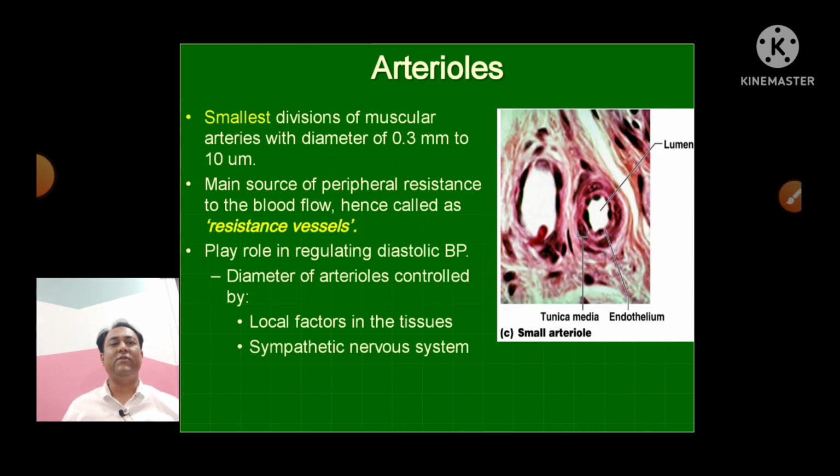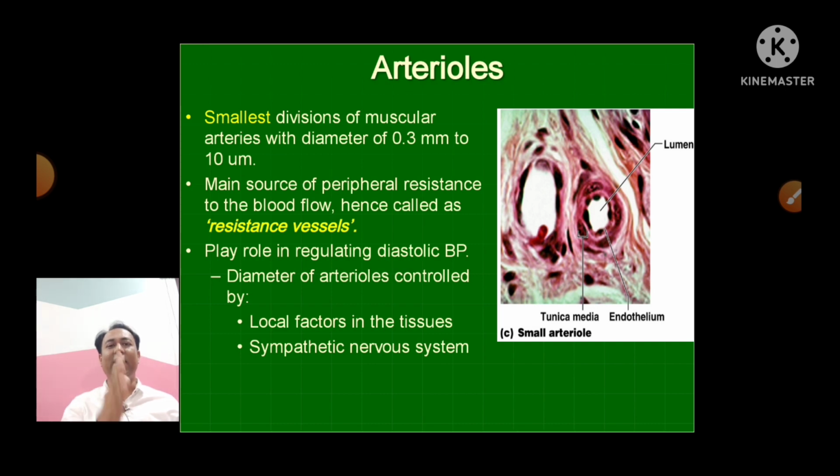The arterioles are the smallest divisions of the muscular arteries with diameter ranging from 0.3 millimeter to 10 micrometer. Here they are the main source of peripheral resistance to the blood flow, and that's why they are also known as the resistance vessels. जब blood artery में से vein में transfer होता है, artery में जब blood हो तो उसका flow बहुत ज़्यादा होता है, और vein में जब जाए तो vein की walls पतली होती है, तो वो बहुत ज़्यादा pressure जब vein में चला जाए तो वो vein को damage कर सकता है.